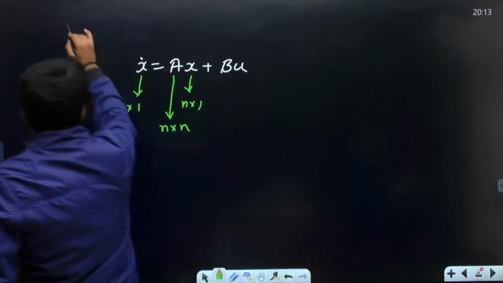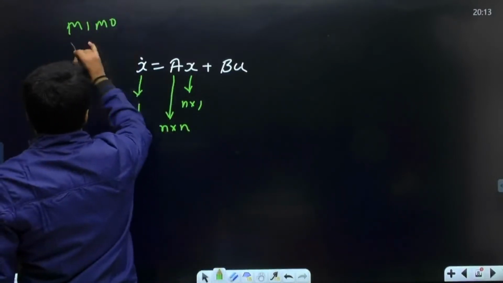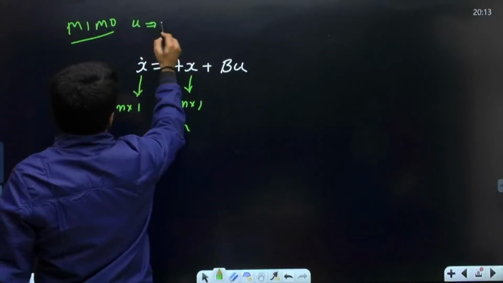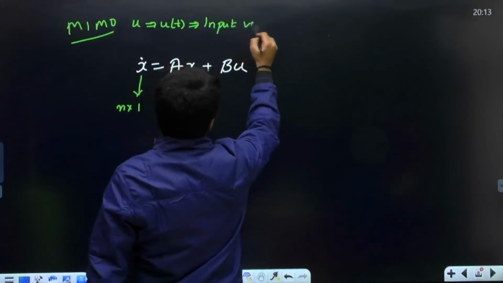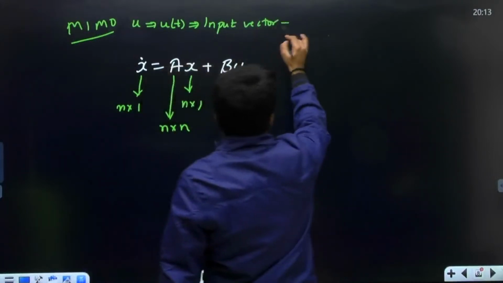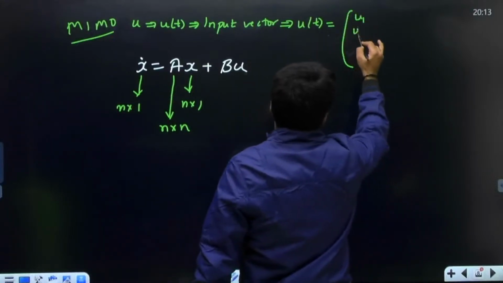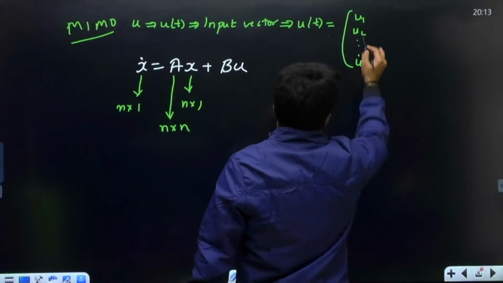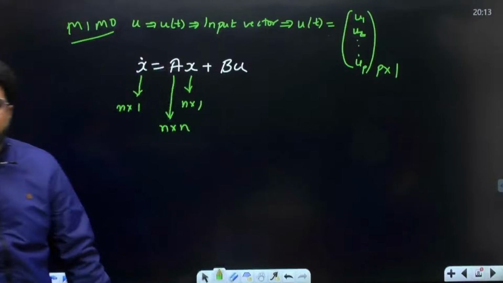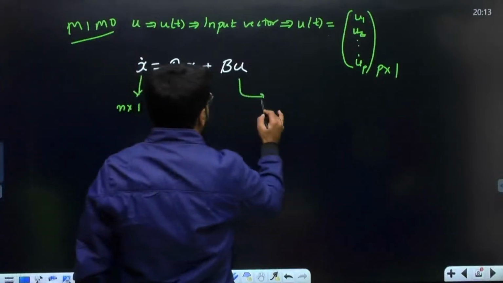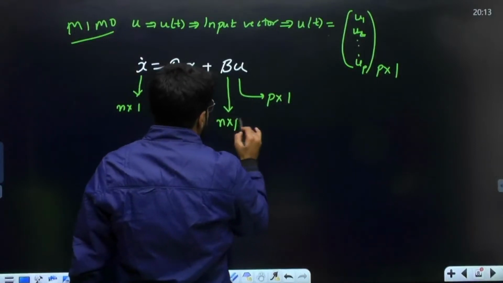Now u, if I generally assume MIMO, then we can also convert to SISO. Generally if I take the MIMO case, multiple input, multiple output, u here means u(t), and u(t) means the input vector. Not the single input, it means the input vector. What is the input vector u(t)? It is the column vector containing all the inputs. Suppose I have P inputs applied to the system. So u will be of the size P cross 1, and B then is of the size n cross P.